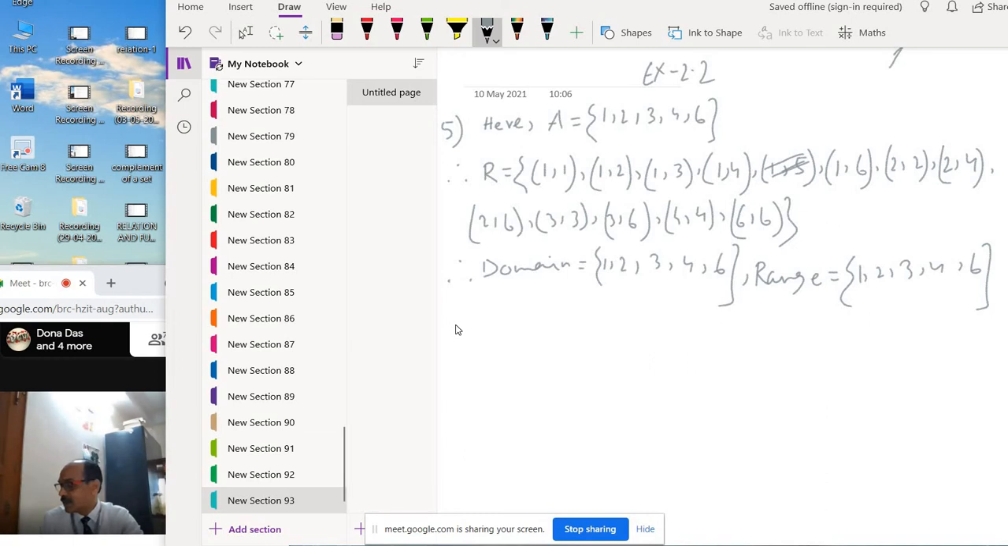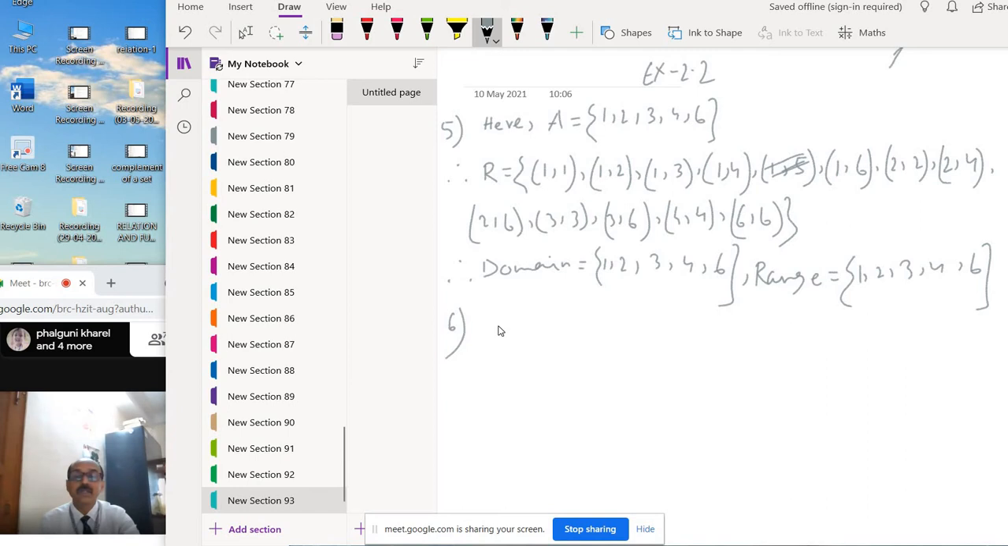Okay. Now number 6. Write down all this. Number 6 is: determine the domain and range of the given relation R. Relation R, set builder form, is given. R equals {(x, x plus 5)}, and x is 0, 1, 2, 3, 4, 5.